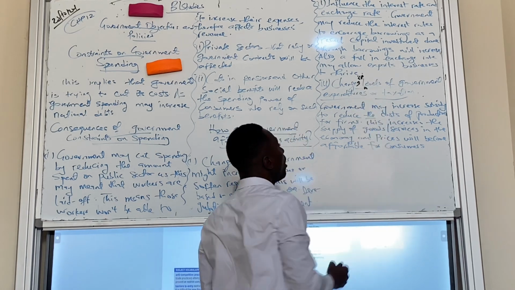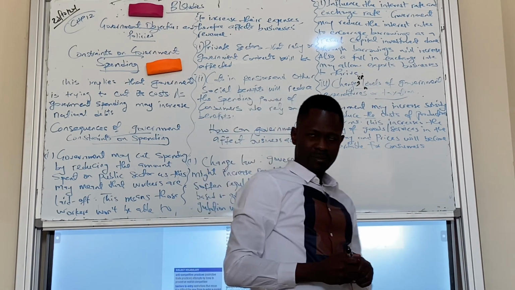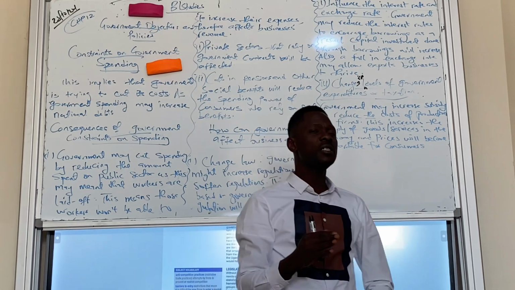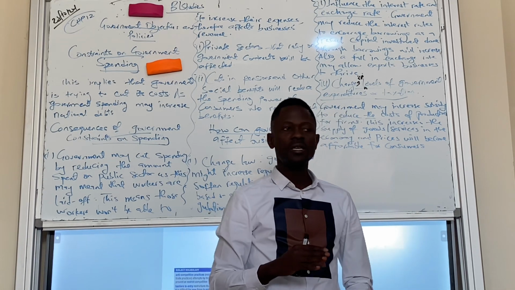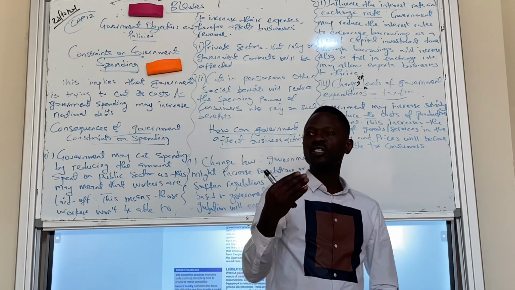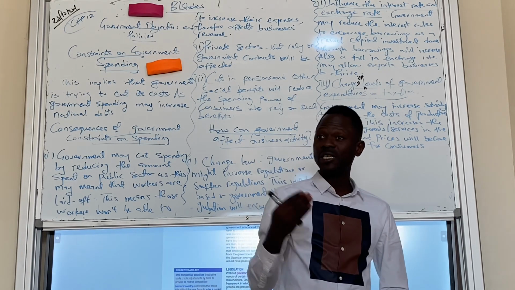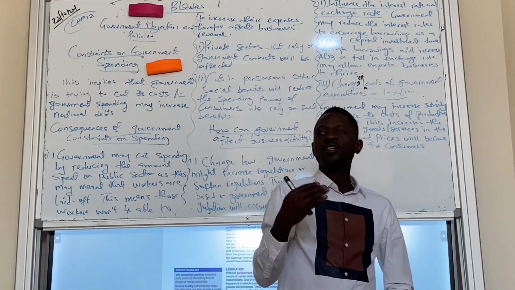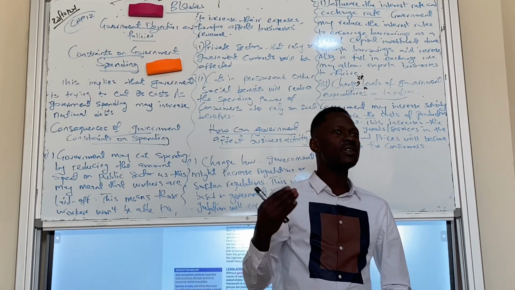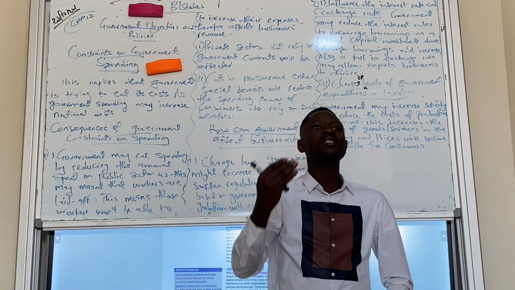levels of government expenditures or taxation. If government wants to encourage production of goods and services, government will subsidize for firms. Subsidizing for firms means the cost of production for firms will reduce. As a result of that, they'll be able to produce more. Do you understand? On the other hand, if government wants to maybe increase its revenue, government might increase taxation.